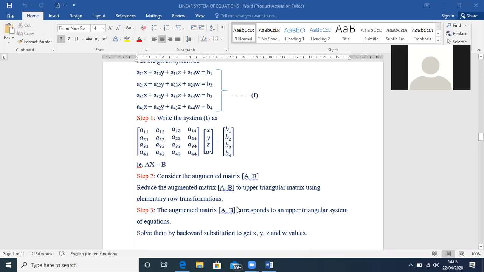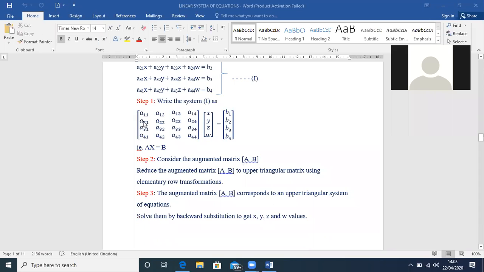Once the matrix is an upper triangular matrix, the elements below the principal diagonal will all become 0, girls. Such a matrix is called an upper triangular matrix. So your aim is to reduce the augmented matrix to upper triangular matrix using all the row transformations, and then by substitution you can get the x, y, z, w values. So this is the Gauss-Jordan method.